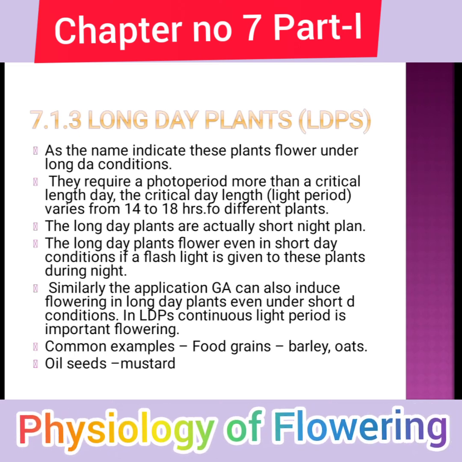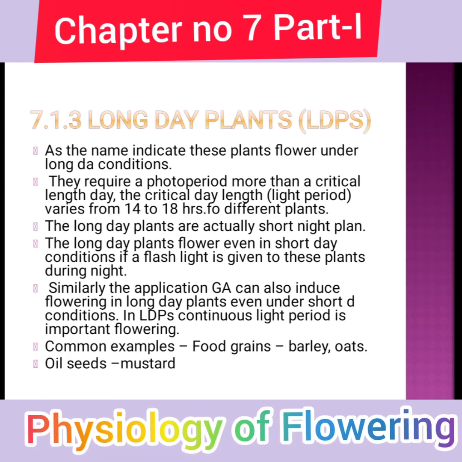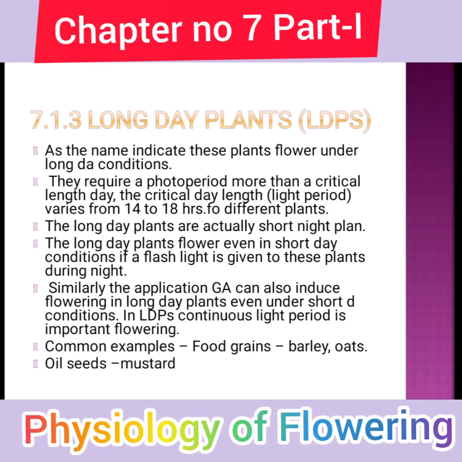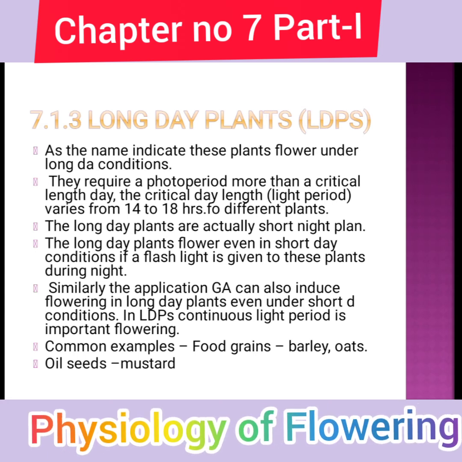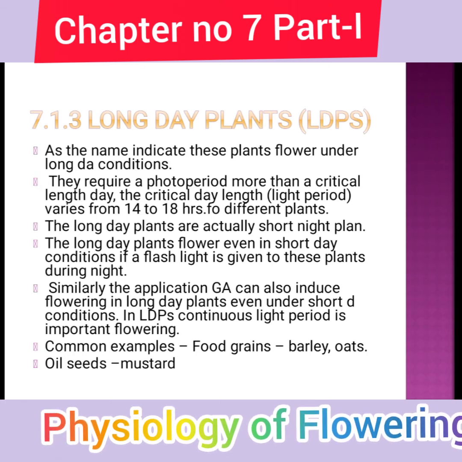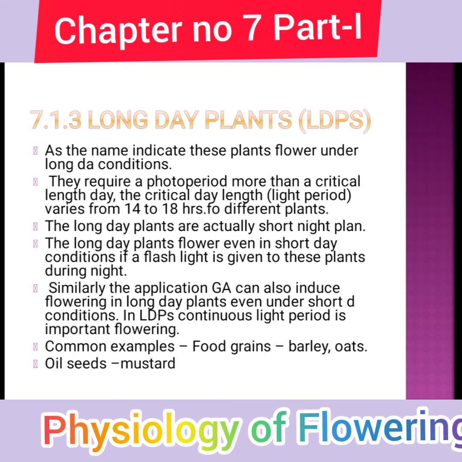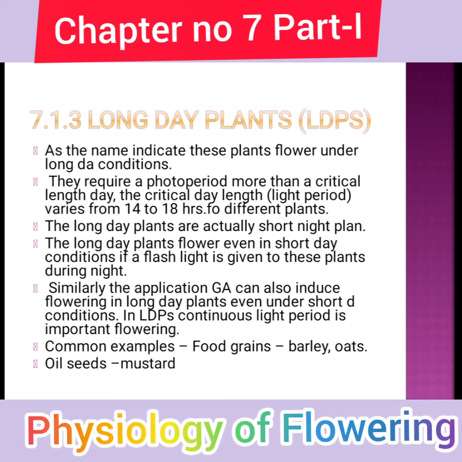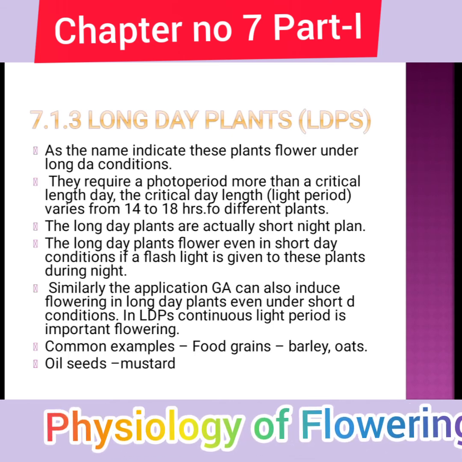Okay, short day and long day, there is one simple trick: all conditions are the opposite. That means you can make three sentences easily. First, short day plants require a shorter day length. Long day plants require a longer day length. And in night time, the short day plant requires more night time than the critical, but the long day plant requires less night time than the critical time.